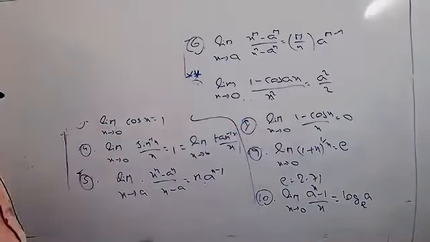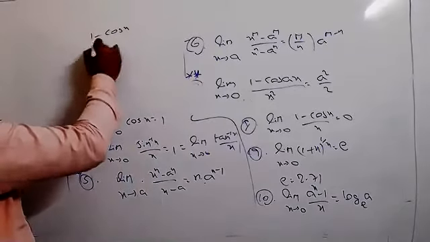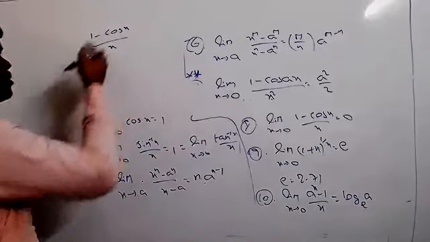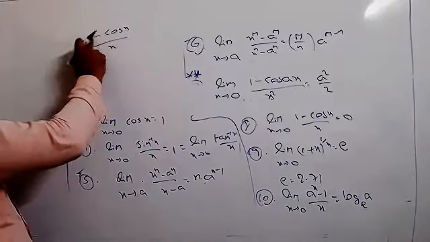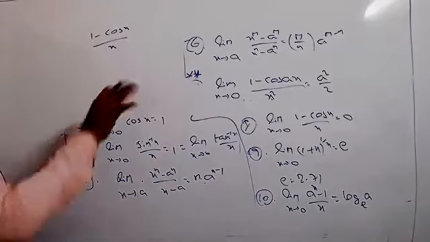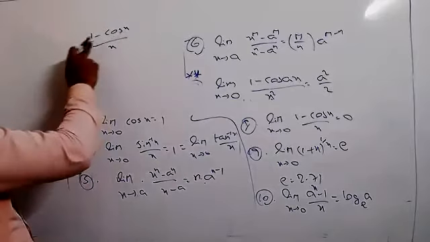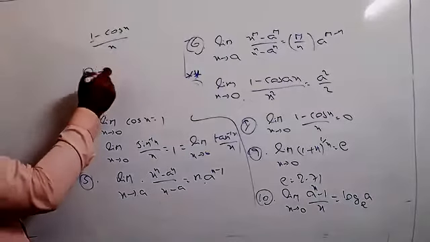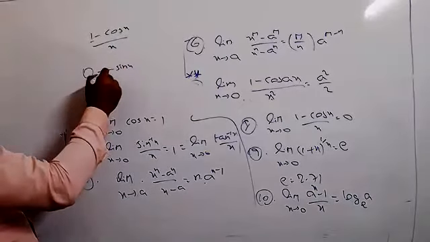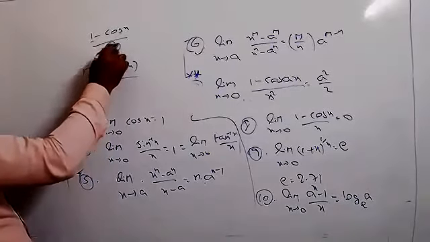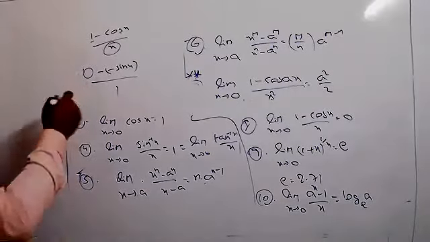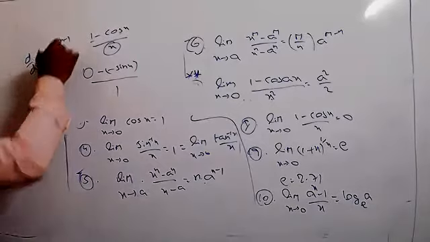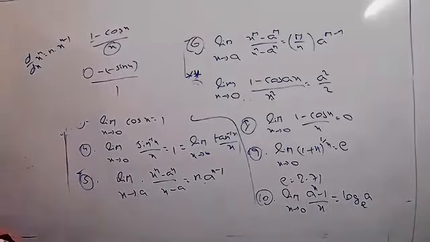Take differentiation, this one you can take. Suppose you have taken 1 minus cos x by x. If you substitute x equal to 0, cos 0 equals 1, and 1 minus 1 equals 0. But 0 by 0 is not defined. So first you differentiate the function. The differentiation of 1 is 0, minus the differentiation of cos x, which is minus sin x, whole by the differentiation of x, which is always 1. Because the formula for differentiation is d by dx of x power n equals n into x power n minus 1.